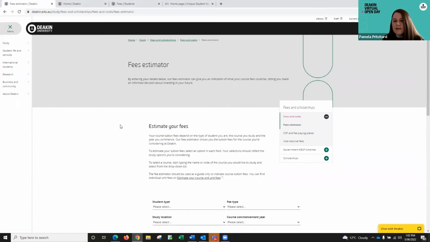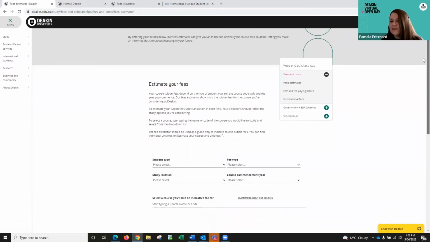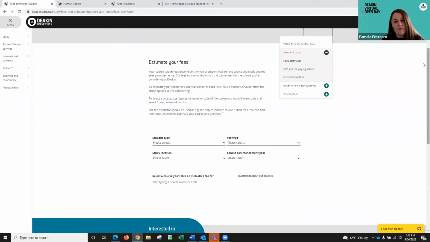And the fee estimator, you need to answer a couple of questions, and it can provide the course cost. So again, indicative first year course cost. And you're going to ask me what indicative means. An indicative course cost is all about what would an average student undertaking this particular course, or the course that you're wanting to know, have paid in fees for 2022? And we estimate that by looking at what the average enrolment is for students, and then we apply the CSP rates.